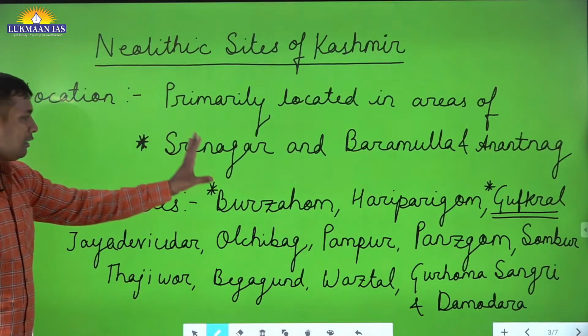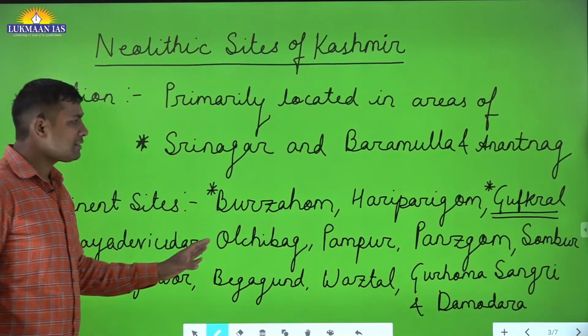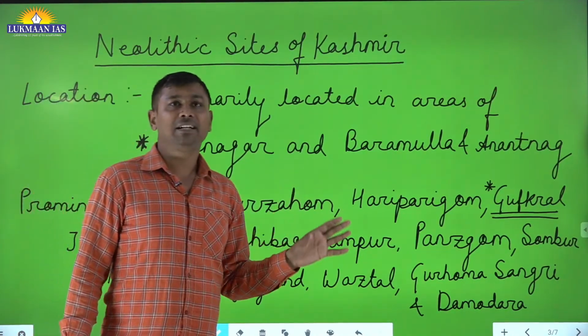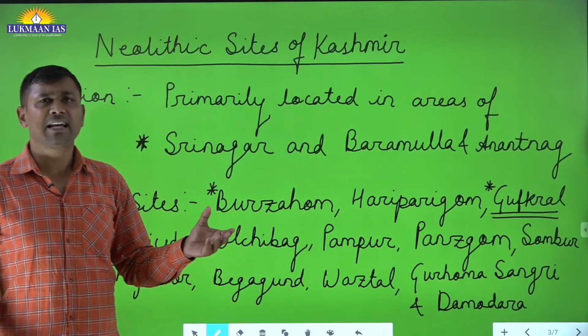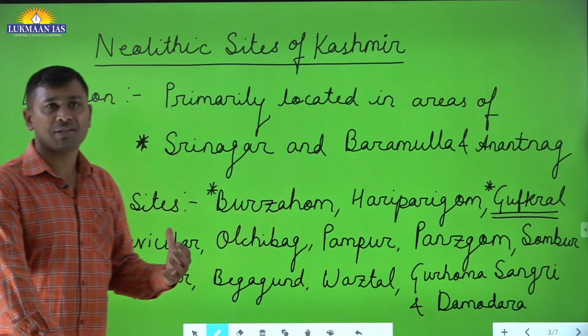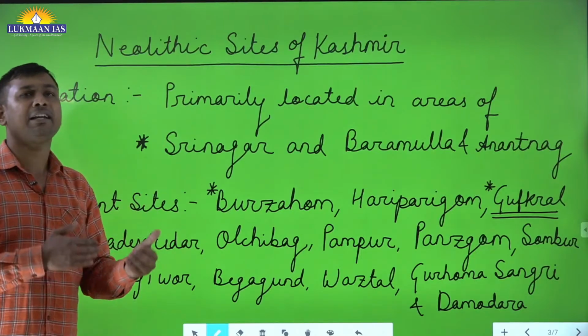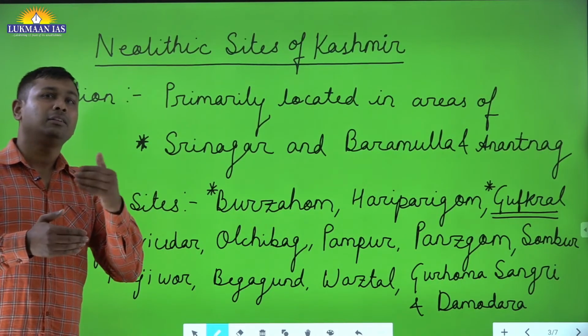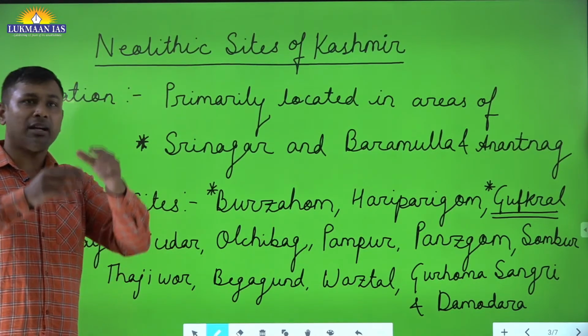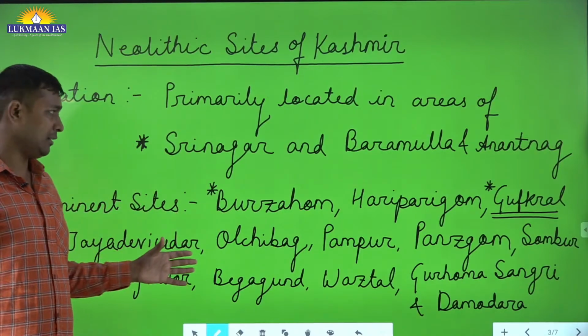These are Neolithic sites excavated by the ASI, and many new informations have come through which bring out a general picture of the Neolithic sites in Kashmir.